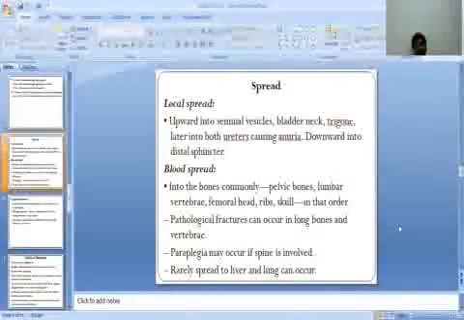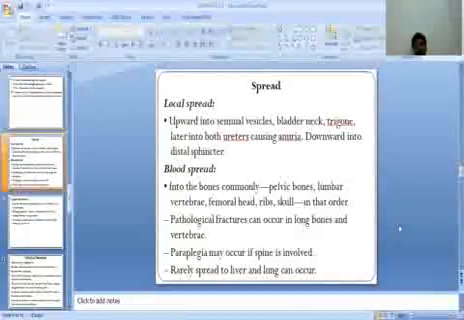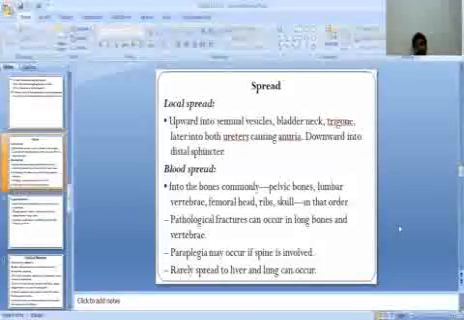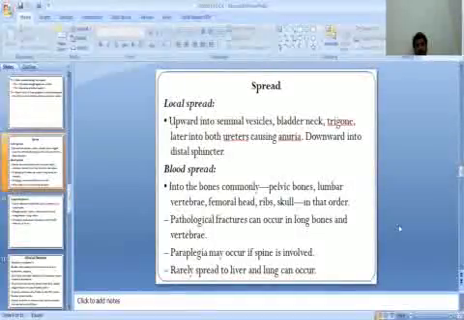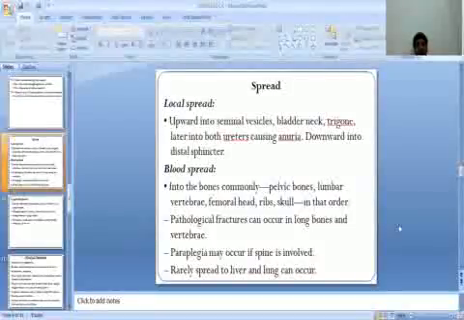Blood spread is into the bones, commonly the pelvic bones, lumbar vertebrae, femoral head, ribs, and skull, in that order. Pathological fracture can occur in long bones and vertebrae. Paraplegia may occur if the spine is involved. Rarely, spread to the liver and lungs can occur.